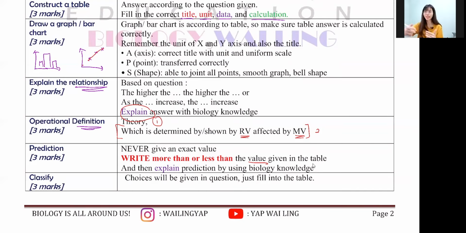Okay, and then you have classification, just fill in the blank stuff. Prediction, you have to explain your answer as well, by the way. And then classification. So this is the 11th question that you have to know how to answer for section 8. So we're going to go through one question so you can understand how it really works in this way.